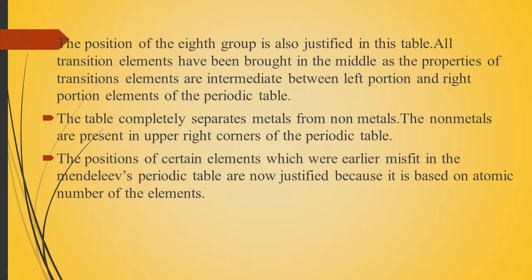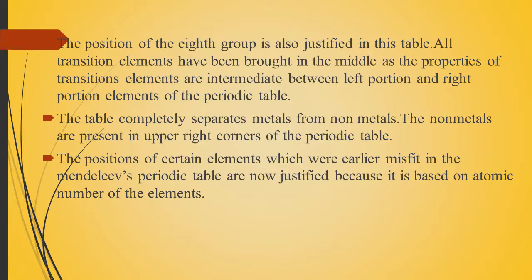The position of some elements which were misfits in the Mendeleev periodic table is fitted in the modern periodic table. It is based on the atomic number of the elements. Using only atomic number, the elements of the modern periodic table are arranged. Some elements were unfit in the Mendeleev periodic table because Mendeleev arranged the elements according to their atomic masses. So those elements are justified in the modern periodic table.